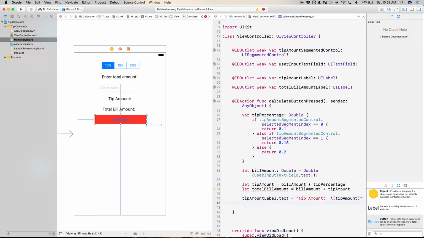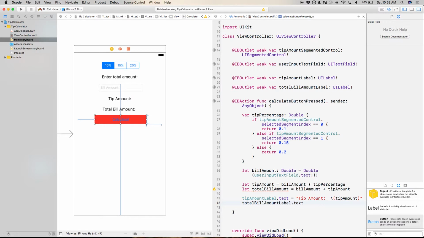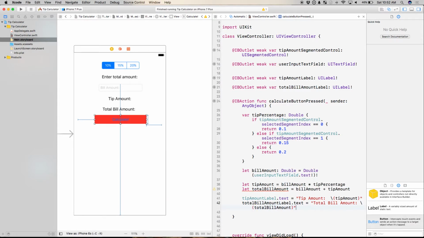Now I'm going to do the same with total bill amount, and I'm going to say total bill amount label dot text equals. Now I need to set that again, total bill amount. And I'm going to use string interpolation again. Total bill amount. There we are. And again, Xcode has super awesome autocomplete. Use autocomplete whenever you can. That's why it's okay to use super long, very explicit names for things, because you'll never type more than like 3 or 4 letters of it.